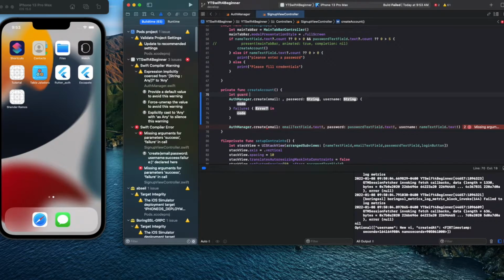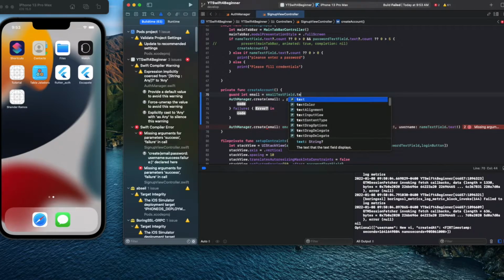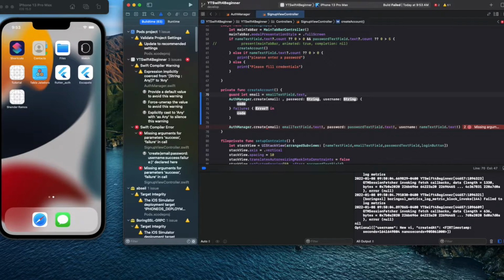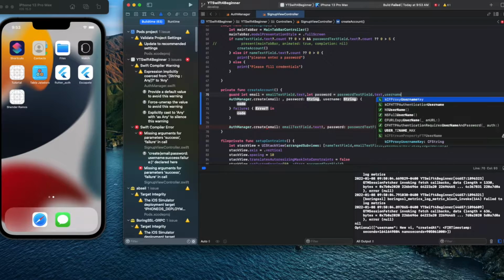Let guard let email equal to email text field of text. And let password equal to password field of text, and username.